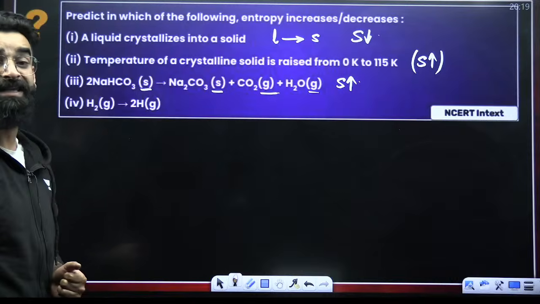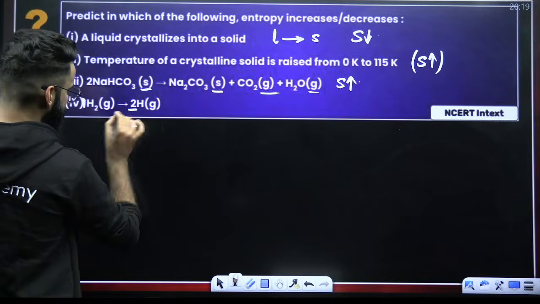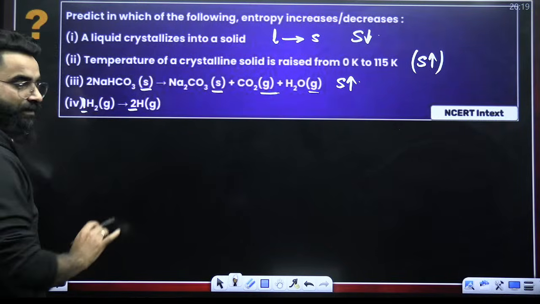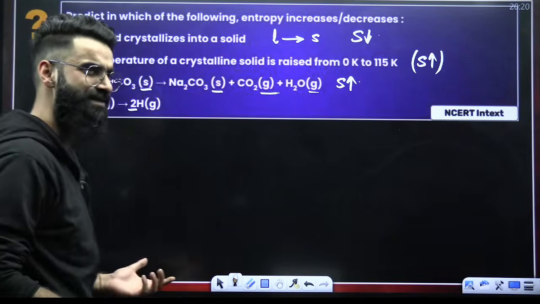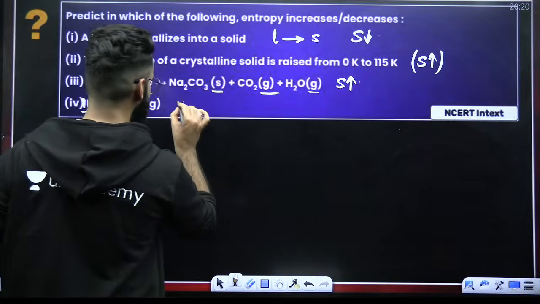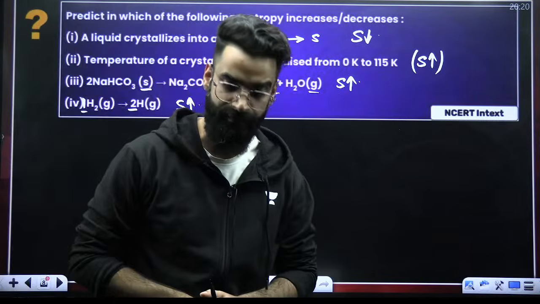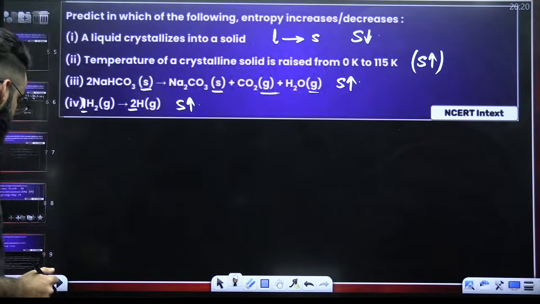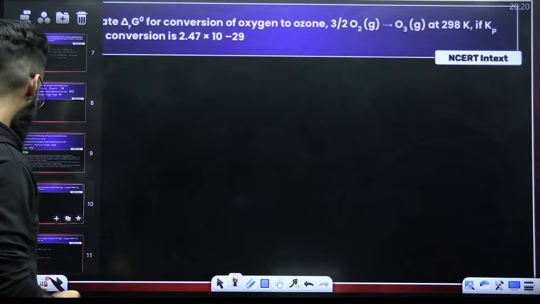Look at the next one. H2 gas gives 2 times H gas. How do you check this? Over here, the stoichiometric coefficient is 1. Here, the stoichiometric coefficient is 2. So when this process is happening, number of moles are increasing. 1, 2. And if moles are increasing, particles are increasing. As the particles increase, disorderness increases. As the disorderness increases, entropy would automatically increase. So this is how you are going to solve these sort of questions when asked. Okay? I believe I'm clear with this. I'm moving on to one more question.